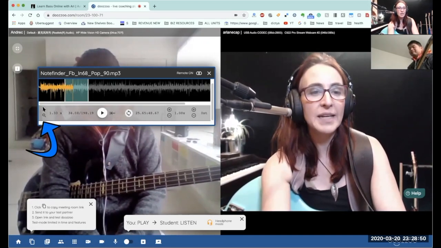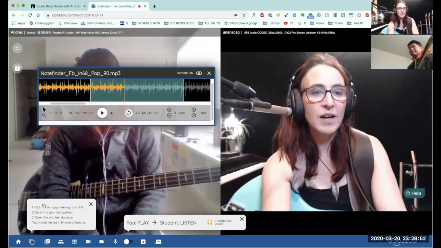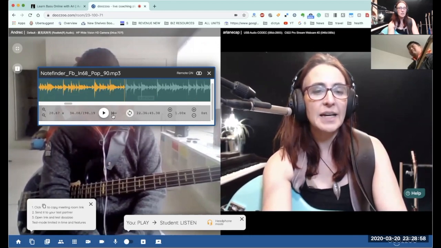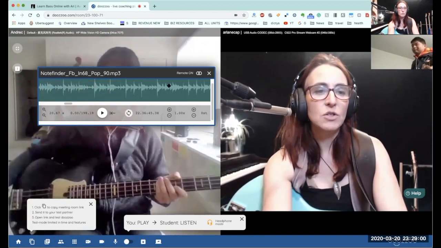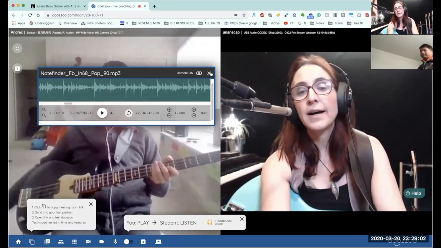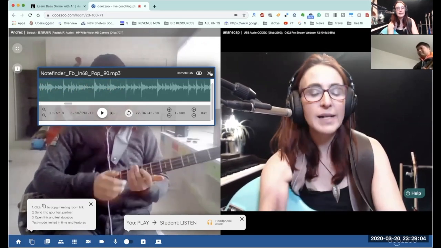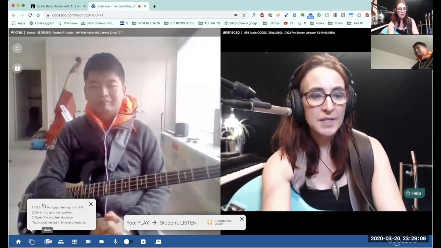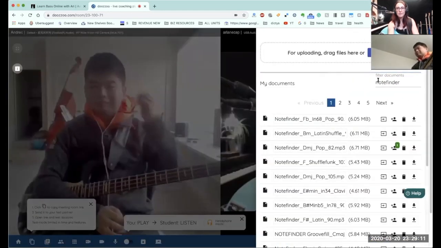I can zoom in here. If I really want to figure out exactly a particular note, I can go right there. The visuals will help me find it. And that's just a terrific tool to share sound files in the lesson. And I can also do the same with PDFs.